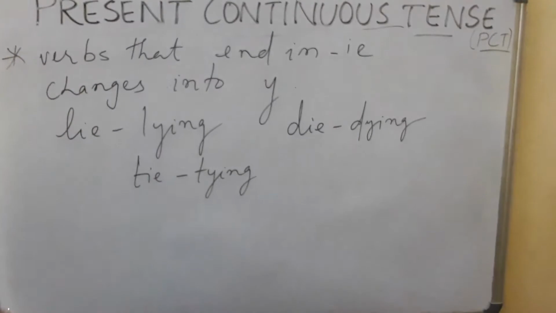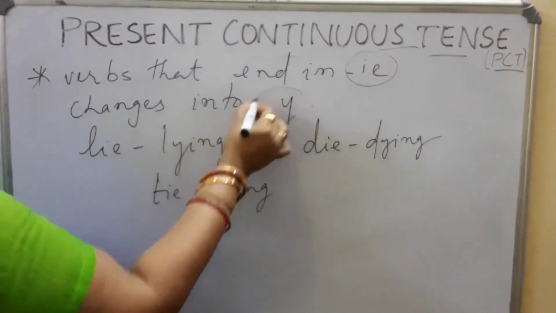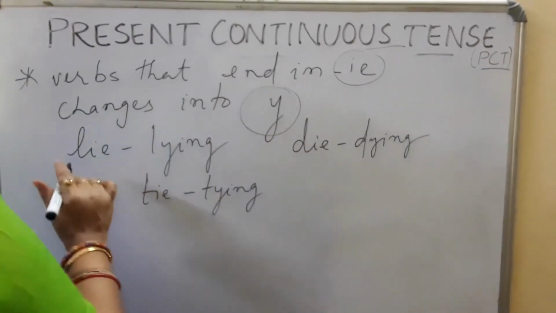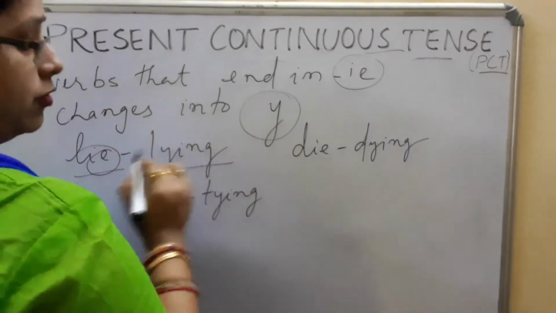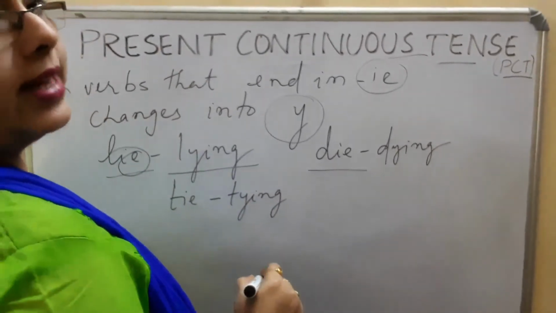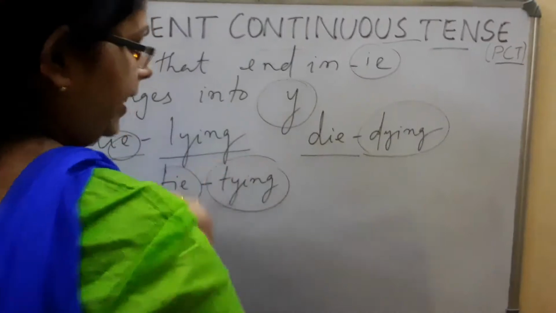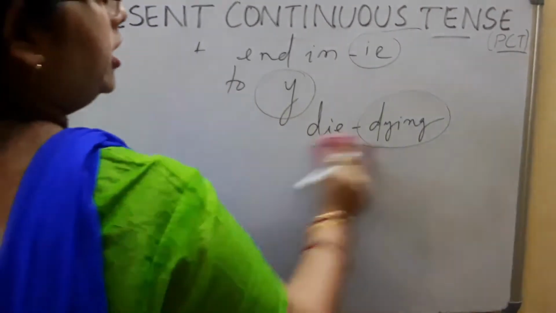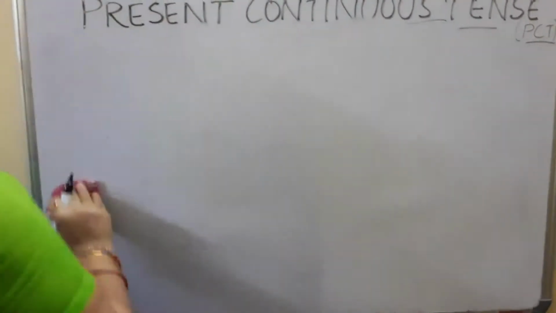Now the next rule: verbs that end in ie change into y when we make the present continuous tense. For the word lie, L-I-E, the last letters i-e are there, so we make it L-Y-I-N-G. Next comes die, D-I-E, which becomes dying. Tie becomes tying. So these are the things we see for changing a word into present continuous tense. We have to follow certain rules.